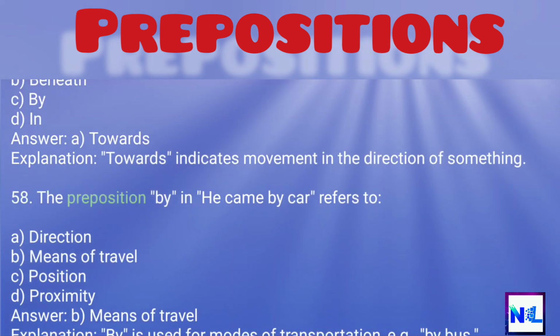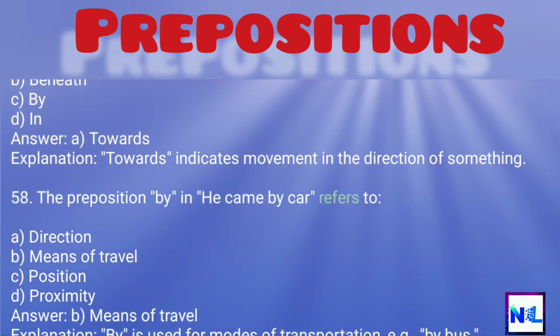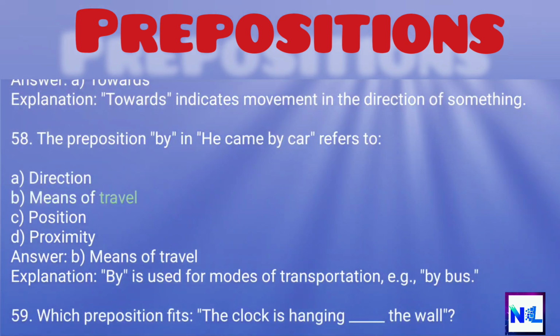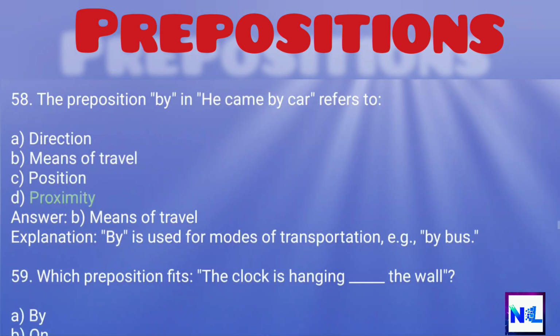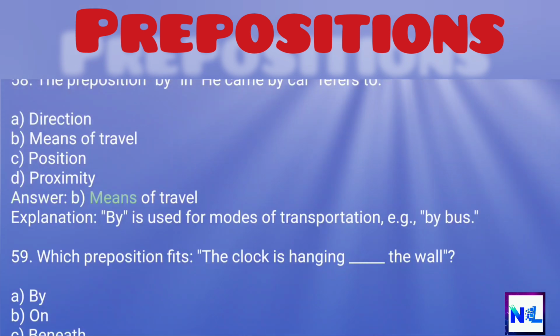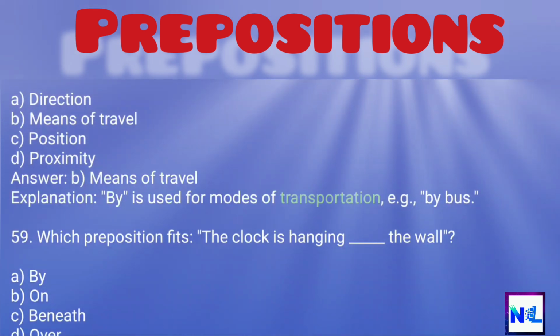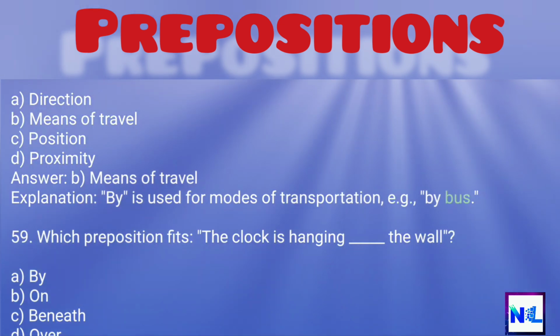58. The preposition by, in, he came by car, refers to A. Direction. B. Means of travel. C. Position. D. Proximity. Answer: B. Means of travel. Explanation: By is used for modes of transportation, e.g., by bus.